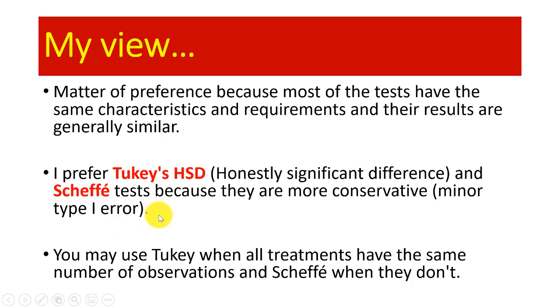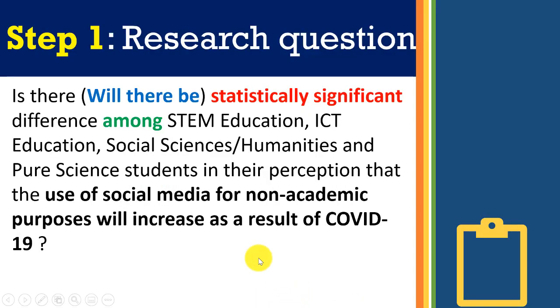If you have 3 groups, for instance, group A 10 students or 10 elements, group B 10, group C 10, you have the same number of elements, you use the Tukey. But when they are different, group A is 8, group B is 16, group C is 9, then Scheffe will come in handy.